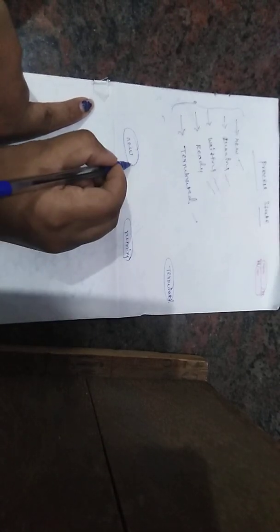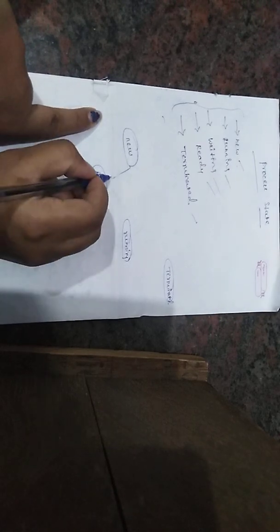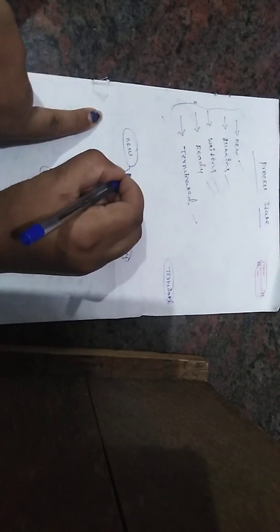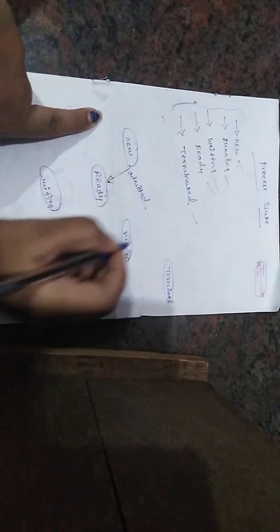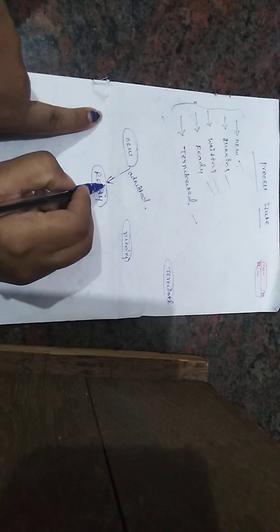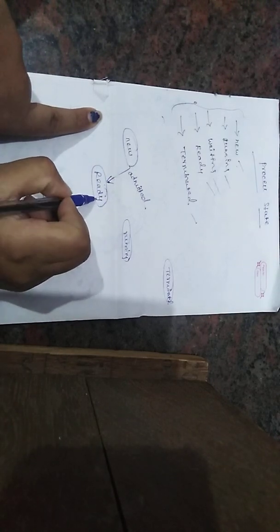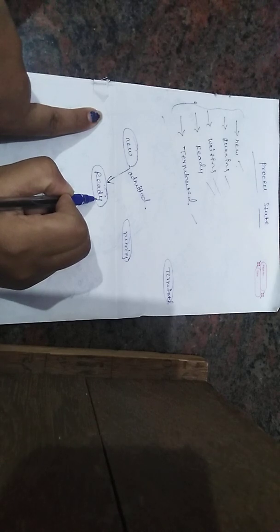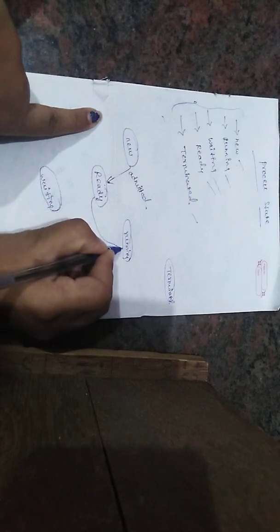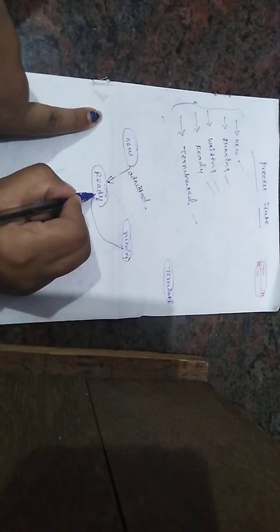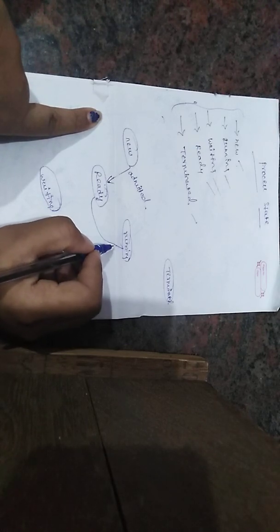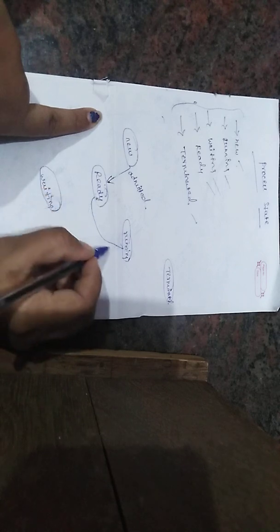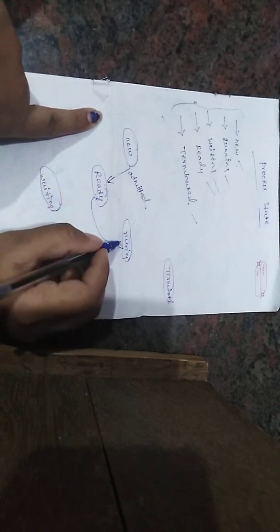What is new? New means we attempt to get the information, we go to search for the information. That one we call attempted. Once we attempt the information, it goes to ready, which means the information gets ready. When it is ready, it goes to running, meaning we process or execute the information. That is the transition from ready to running.